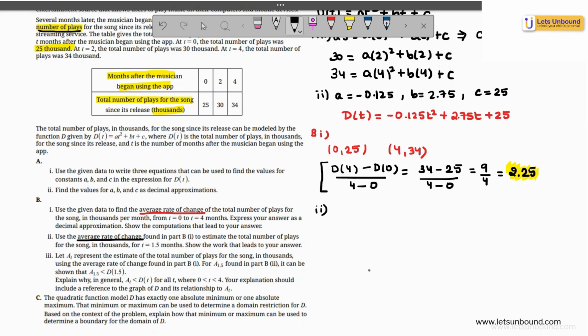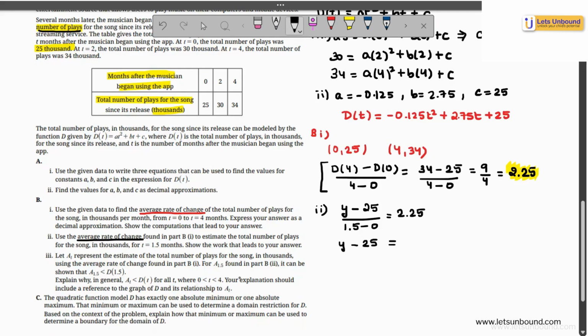So how would you do it? You would say, if you're at d of 1.5, or let's not label it as d of 1.5, we would just say whatever the value of y is for your 1.5. So we'd say y minus 25, I'm taking 2 points, over 1.5 minus 0, and that rate of change is the same as 2.25. This would lead to your calculation as y minus 25 is 2.25 times 1.5.